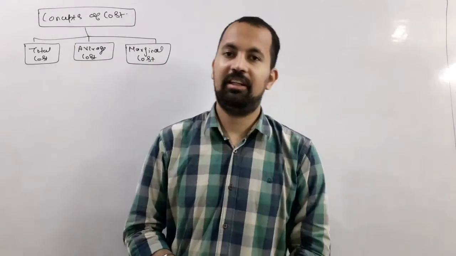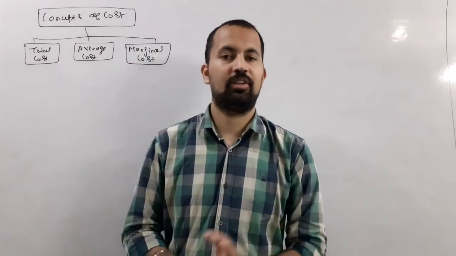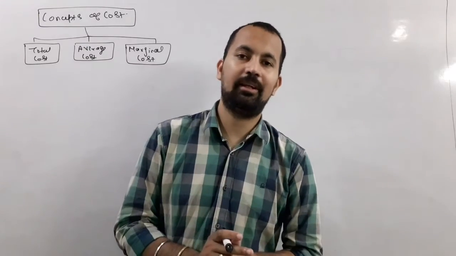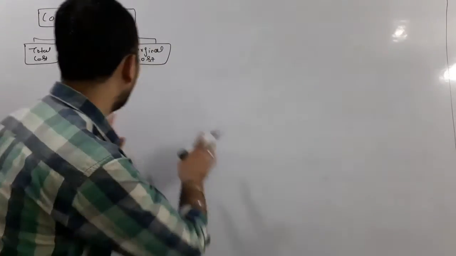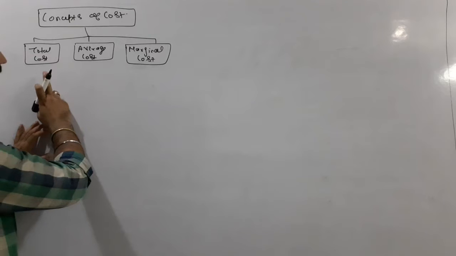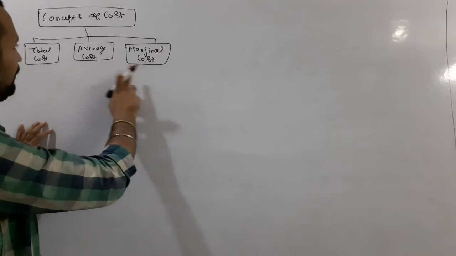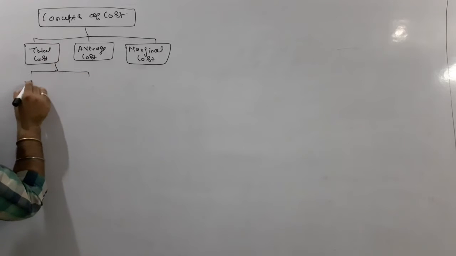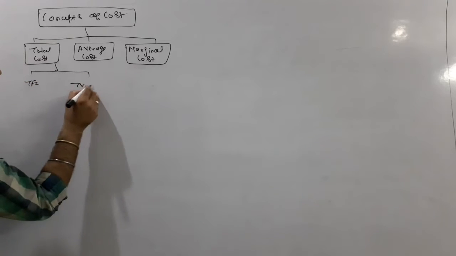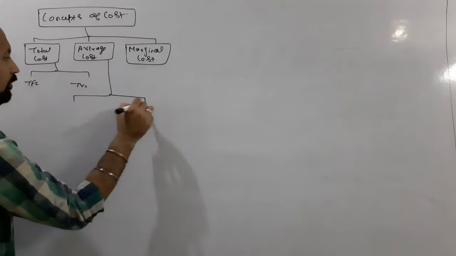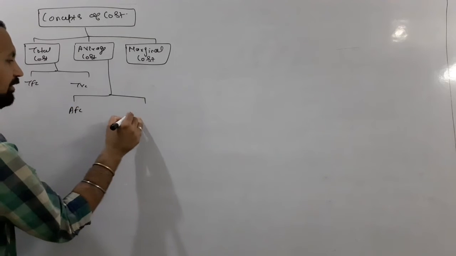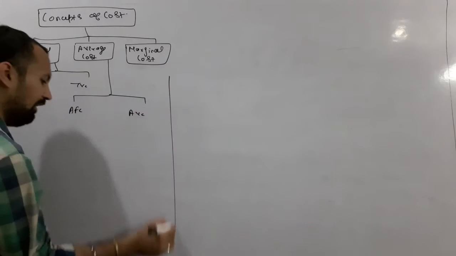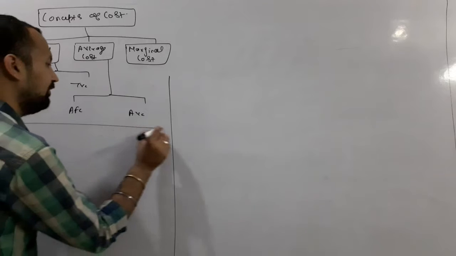Hello everyone, welcome to the next class of concepts of cost. Today we are going to start its theoretical part. Concepts of cost can further be classified into three parts: one is total cost, one is average cost, one is marginal cost. Total cost can further be classified into two parts: one is TFC, one is TVC. And average cost is also classified into two parts: one is AFC and one is AVC. So today we are going to start with these headings one by one.